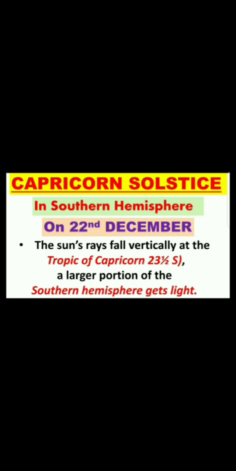Now see here in this picture, on 22nd December, the Earth is in an equivalent position on the opposite point in its orbit, and because of this, the southern hemisphere of the earth receives more heat, or the sun is overhead on the Tropic of Capricorn. Yes.